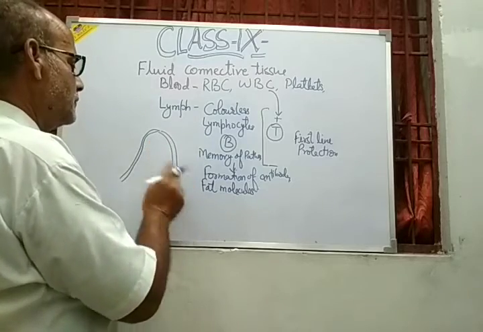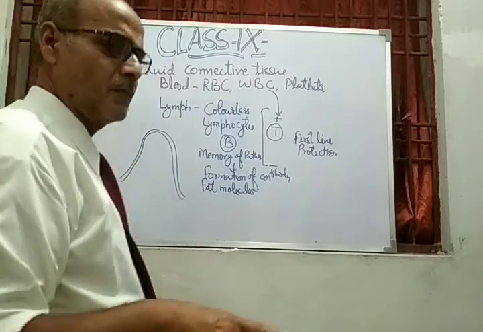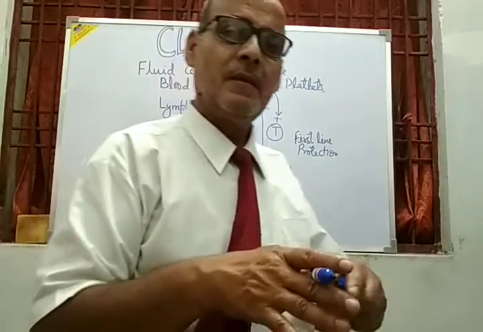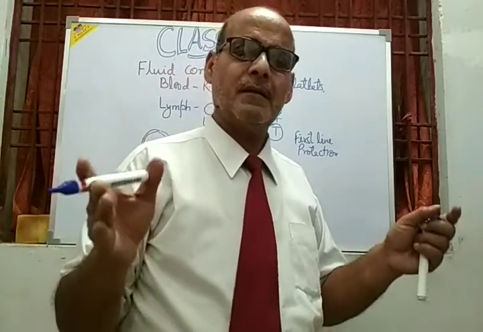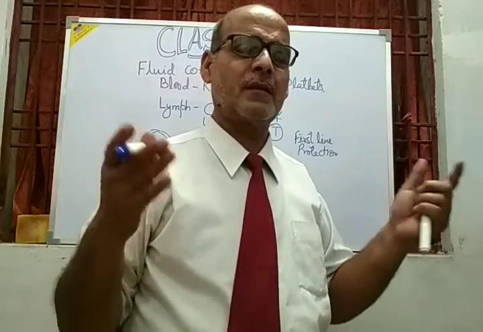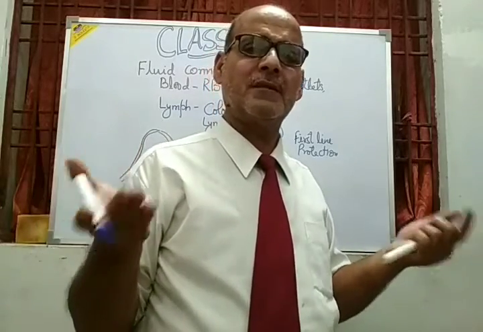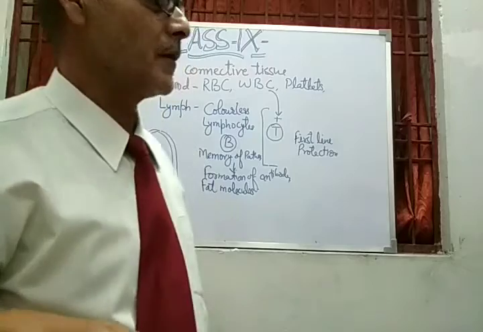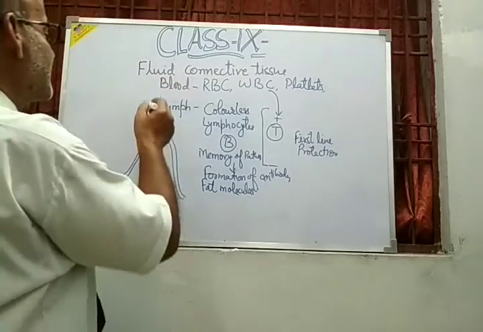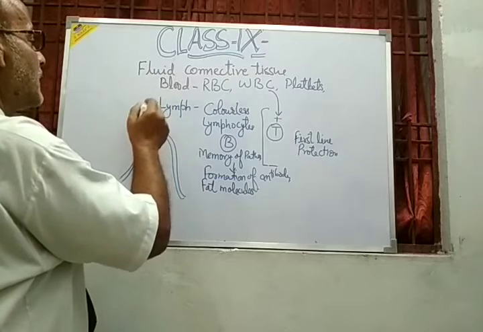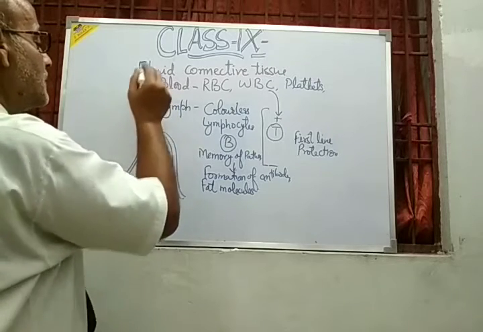along with the blood vessels. Along with the blood vessels, the lymphatic vessels spread throughout the body, and they carry the lymphocytes, fat molecules and other WBC, antibodies, etc. for the protection of the body. So this is the second fluid connective tissue. Blood is the first connective tissue.